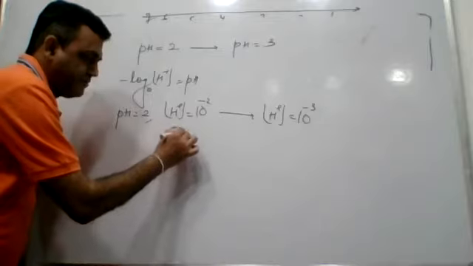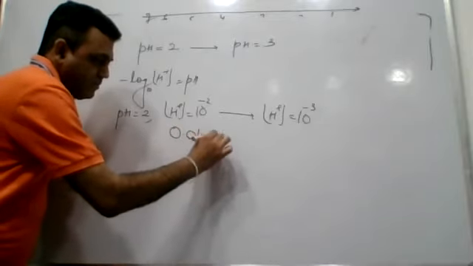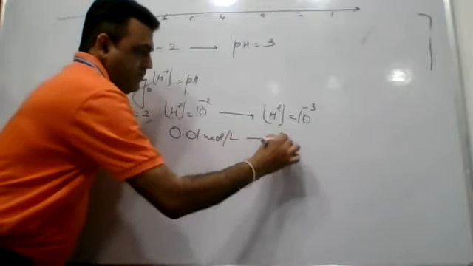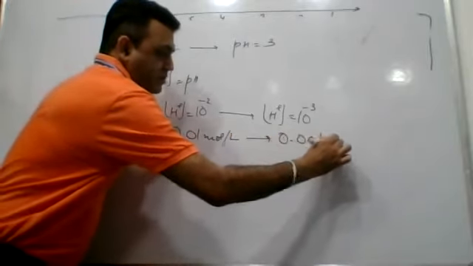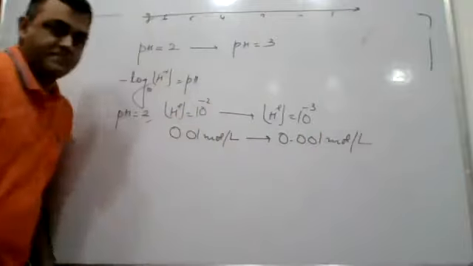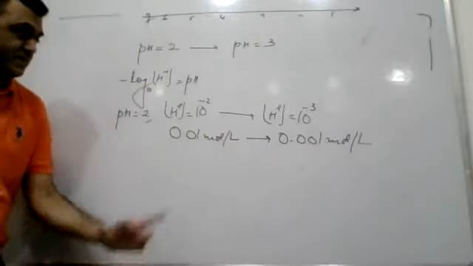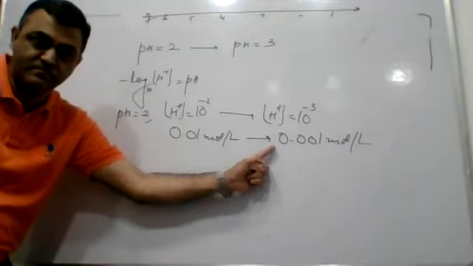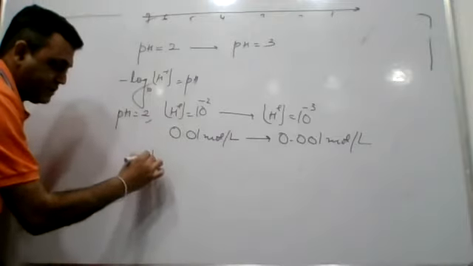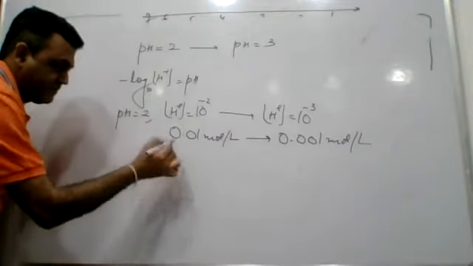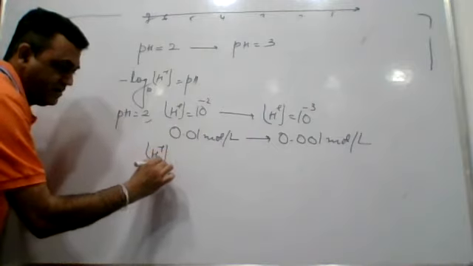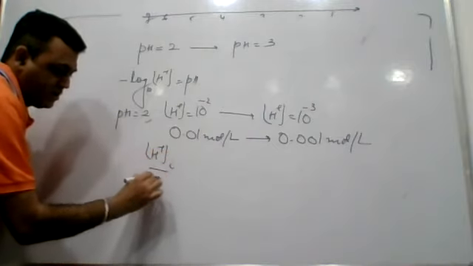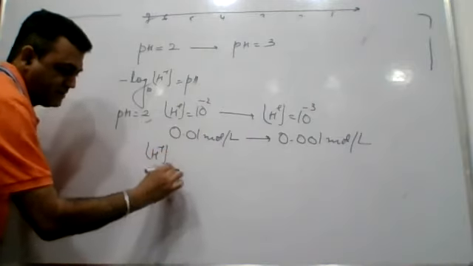हम इसे थोड़ा सा और सिंपल करके देख लेते हैं. It has changed to 0.001 moles per liter. Right? So you can see the concentration has decreased. Concentration of H plus ion in the initial case, concentration of H plus ion in the final case.